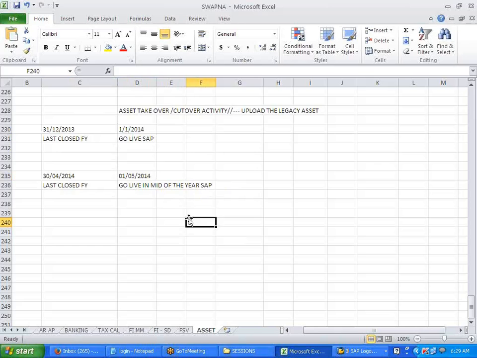So when we upload the asset, what will happen? The entry will be like this. Whatever asset is coming in, let's say building, debit. Asset coming in.